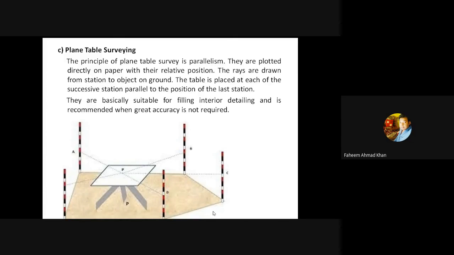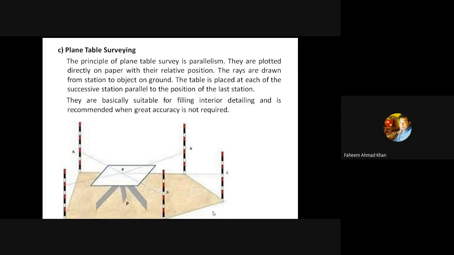Since we cite the points, here you can see in the figure the point P on the ground and P on the table. So this plane table survey helps you to transfer the actual positions onto the ground to the chart paper.